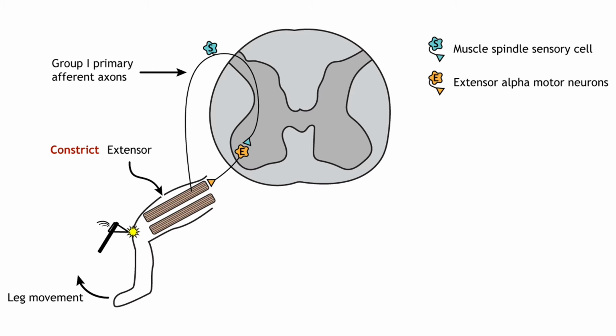Sensory information travels to the dorsal horn of the spinal cord, where it synapses on alpha motor neurons, here the yellow E neuron, that innervate the quadriceps. Activation of the motor neurons contracts the quadriceps, extending the lower leg. This is called a monosynaptic communication, because there is only one synapse between the sensory input and the motor output.